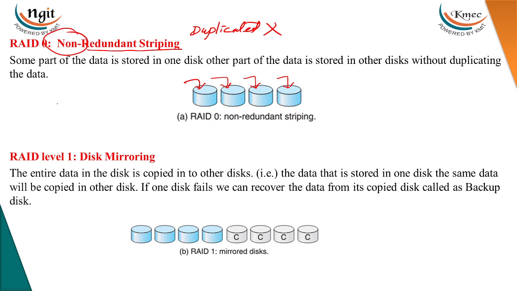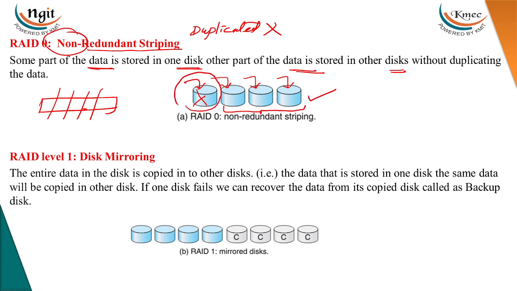If there is some amount of data, that data will be divided into different parts, and each part will be stored on a separate disk. Some part of the data is stored on one disk and another part on another disk, without duplication. So if something happens to this particular device, only the data present in this device will be lost.